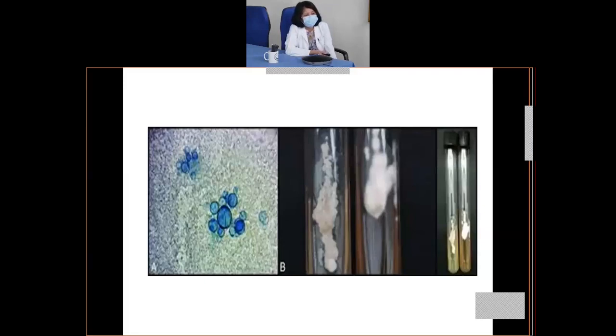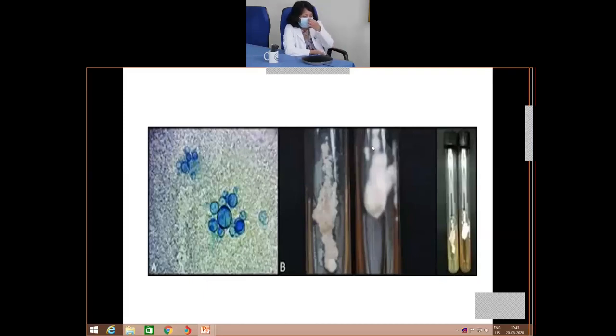And on the right side, there's a morphology as a result of growth at 25 degrees centigrade. This is a mycelial growth, which is more or less cottony or velvety in morphology. And if you do an LPCB mount of that, you'll see that there are different types of hyphae.